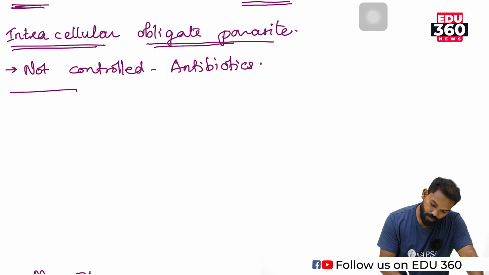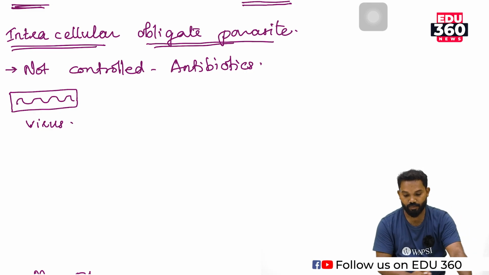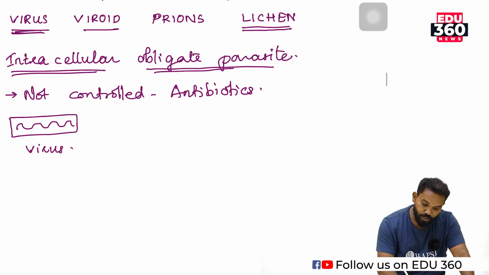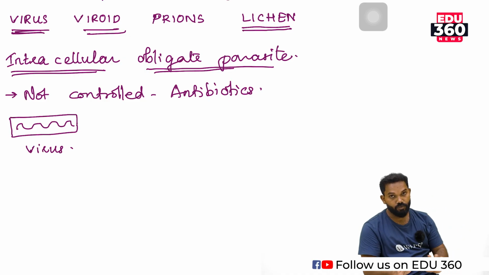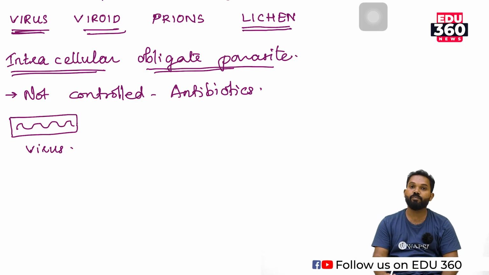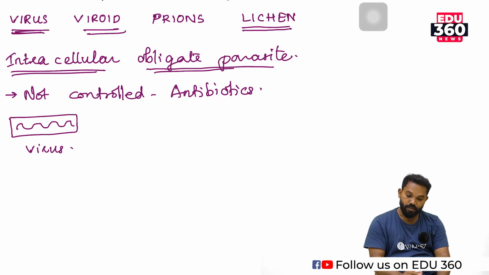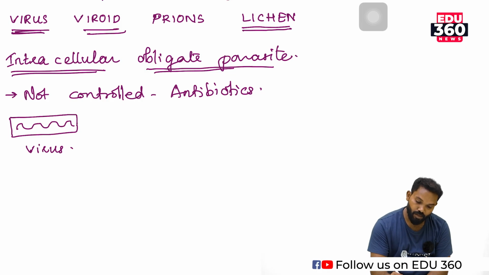So in the virus, this one is the outer protein coat, then within the protein coat there is genetic material. This is structurally a virus. Then what are viroids? Viroid means virus-like; it is not a virus, but it is a virus-like organism or structure. What is the difference between virus and viroid?